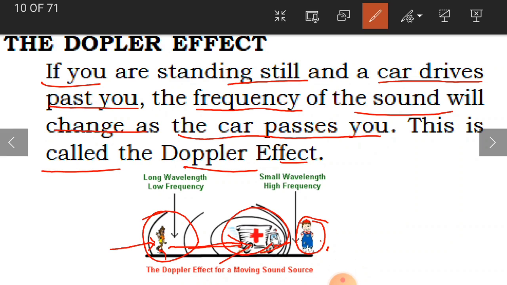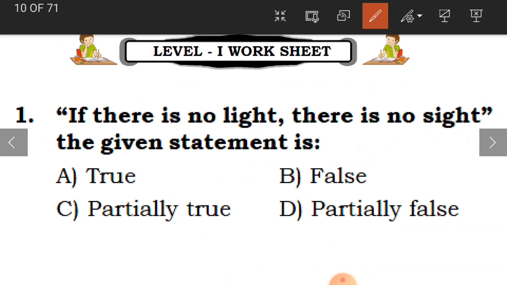Okay, so here we are going to end this topic, children, and we are going to continue with our objectives which are related to this topic. Clear now? Now, the first one, the level 1 worksheet, the first objective is, if there is no light, there is no sight. The given statement is, so what is this?